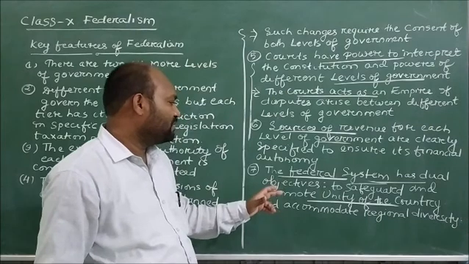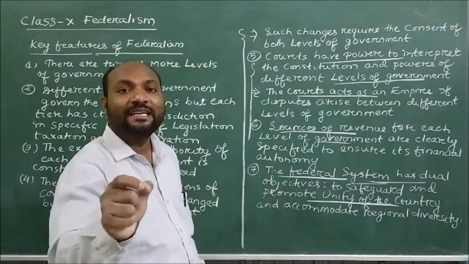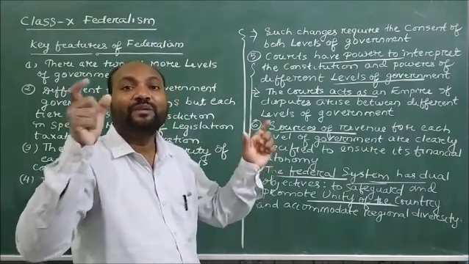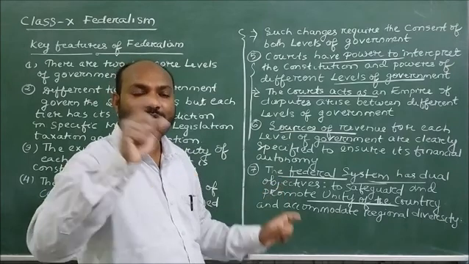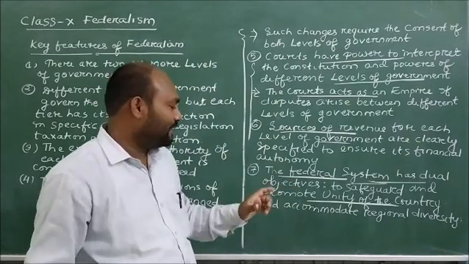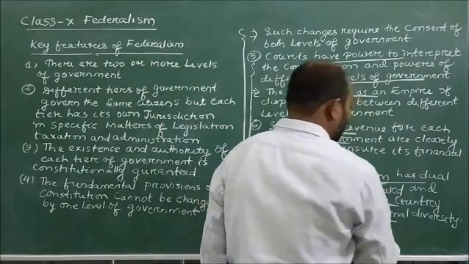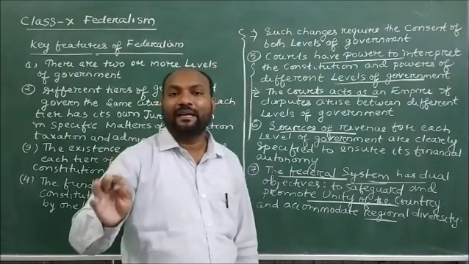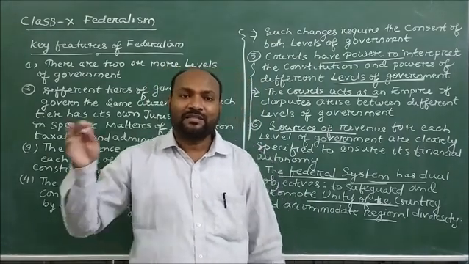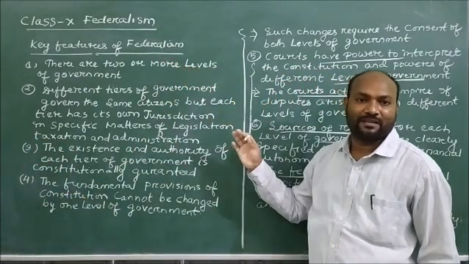What is the dual objective? To safeguard and promote unity in the country. Though there will be different levels of government, they will safeguard and promote the unity of the country, and at the same time they will accommodate regional diversity. So these are the key features of federalism.